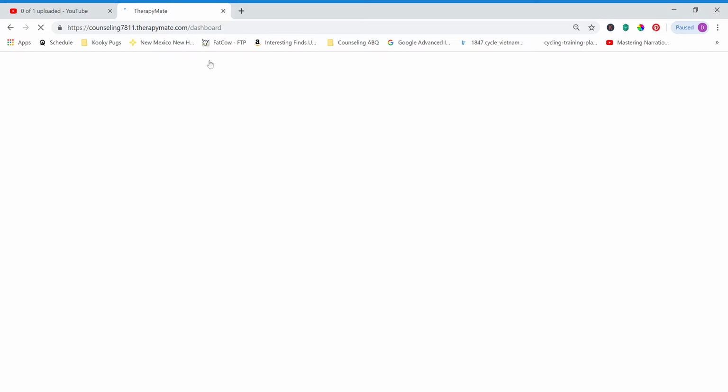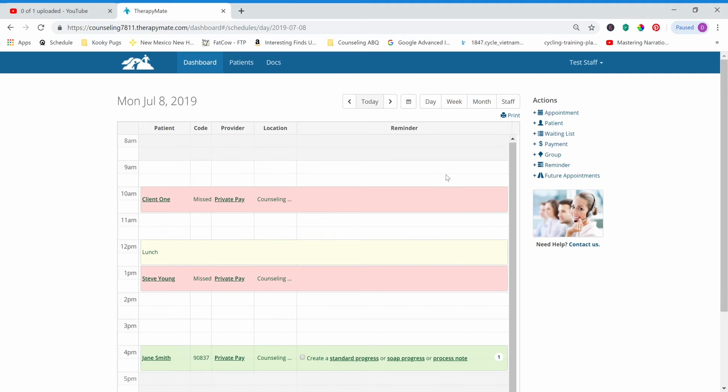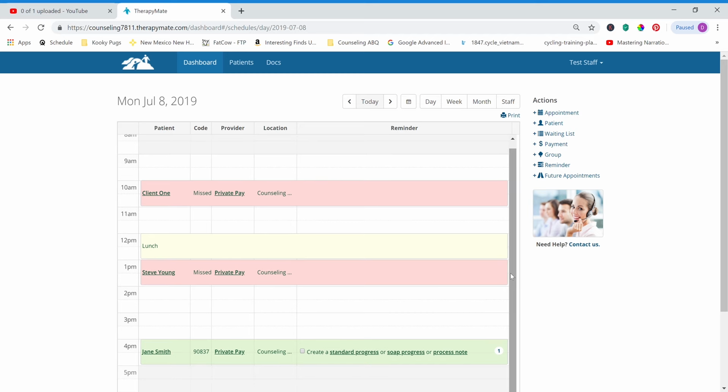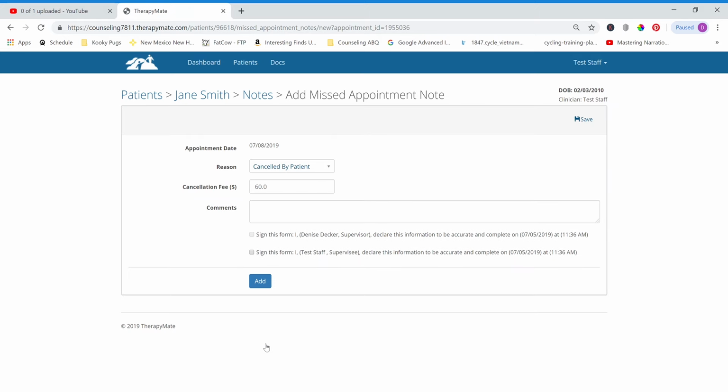We'll go back to the dashboard, and we'll go back to the 8th, and we have Jane Smith. So Jane's mom called in early that day, said Jane was sick, and this is something that Jane usually doesn't do. It's less than 24 hours notice, but you don't want to apply the late fee. So in this case, just change it to 0.